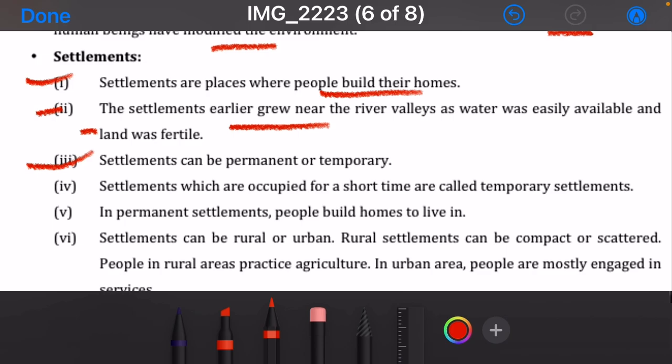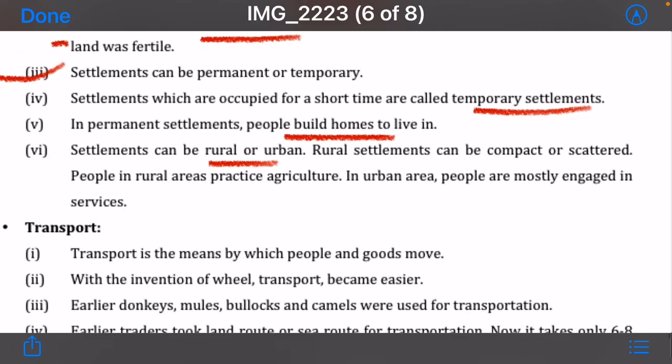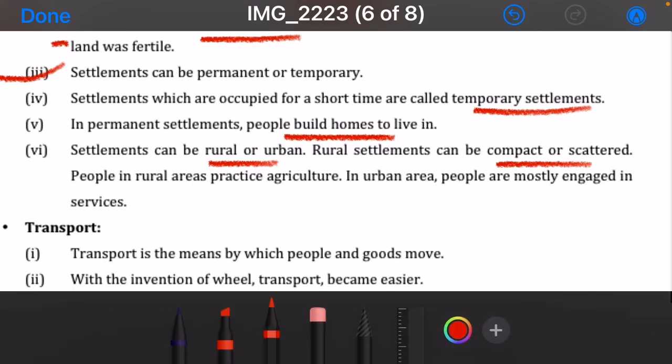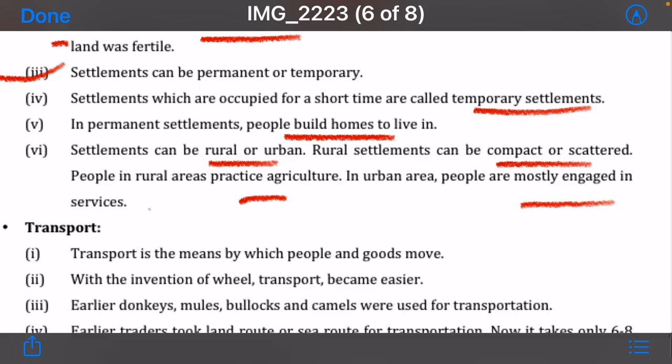Settlements which are occupied for a shorter time are called temporary settlements, and those for a longer time are called permanent. In permanent settlements, people build homes to live in. Settlements can be rural or urban. Rural settlements can be compact or scattered. People in rural areas practice agriculture. In urban areas, people are mostly engaged in services.